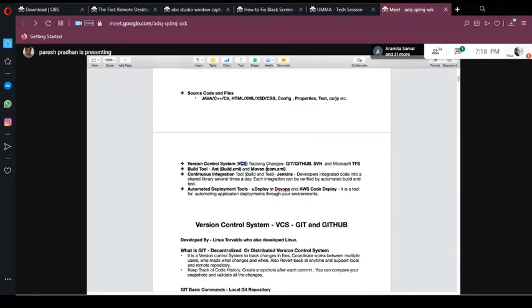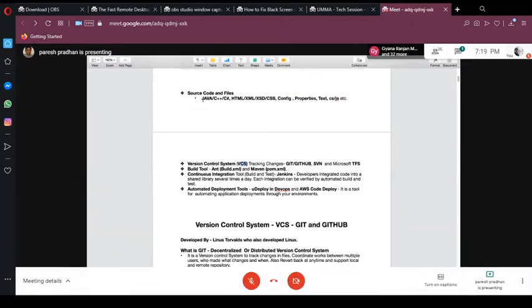Let's say you are developing a product or project, an application, so we need to keep track of all your files. Let's say you are developing in Java, and I am writing a simple Java code to develop one application.